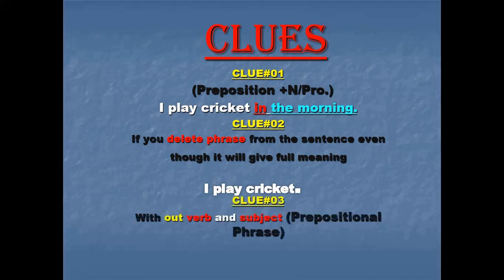Clue 3: a prepositional phrase has no verb and subject. What does it mean? Please keep it in mind, whenever we talk about prepositional phrases, they do not contain a verb and subject, right? As you can see, in the garden is a very good example. In the garden, what is it? You can see there is no verb and no subject in it.